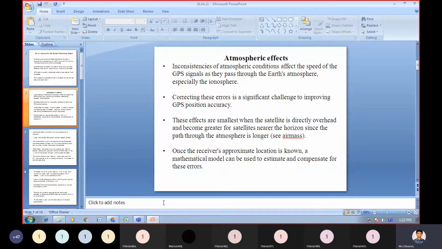Coming to atmospheric error or atmospheric effect. How is the atmosphere going to affect? What type of parameter is involved in that?